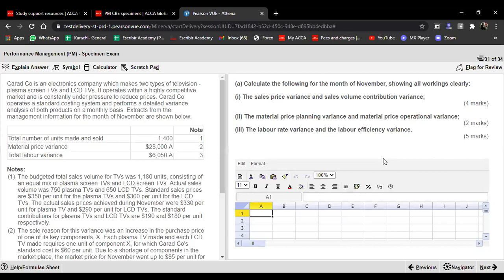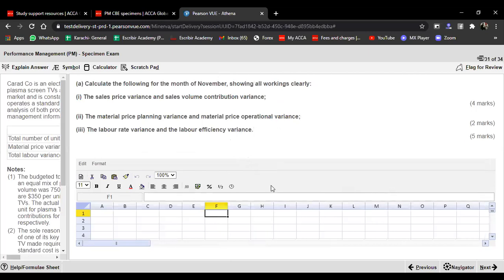And you see, this is actually the spreadsheet document that is available. So from the exam perspective, you need to write down the answer here. This is the spreadsheet that you would be using. Now, is it the same spreadsheet as the Excel sheet?